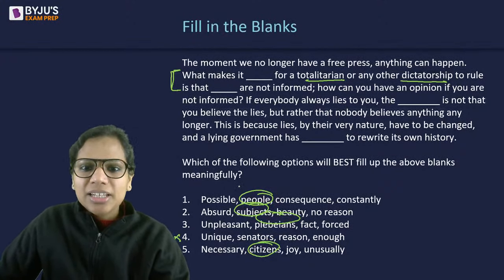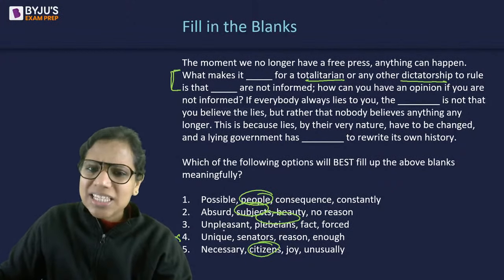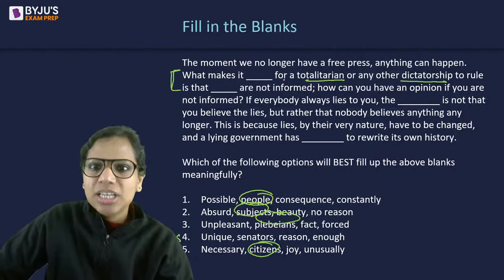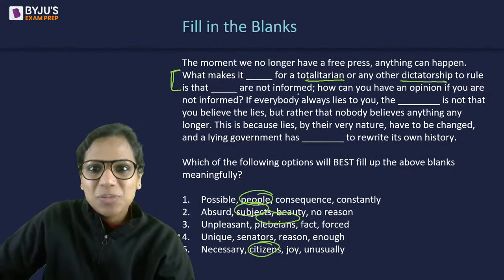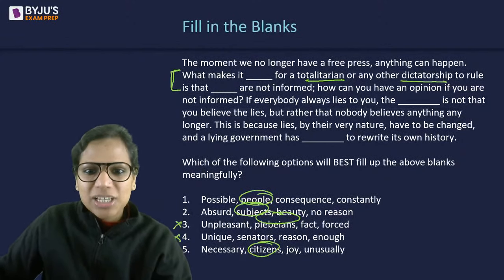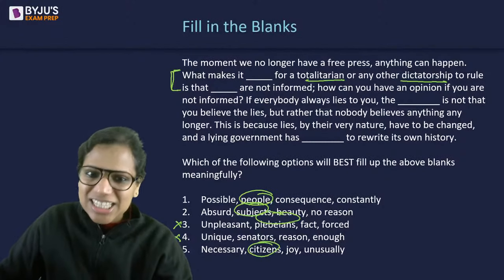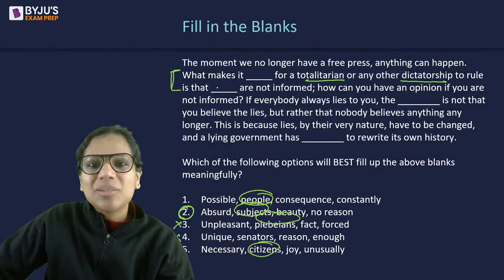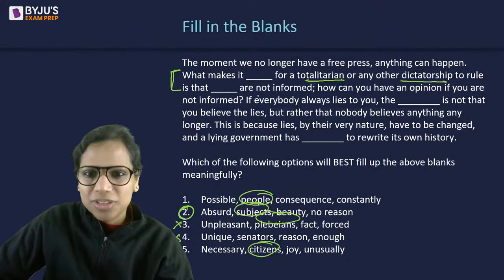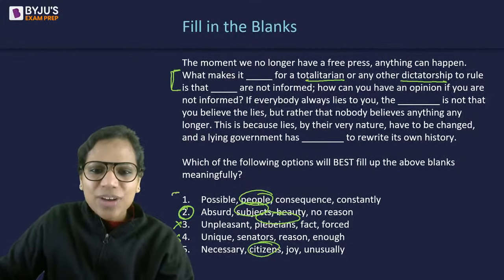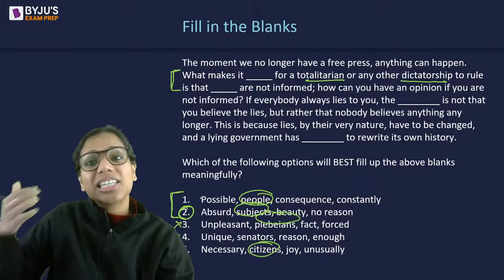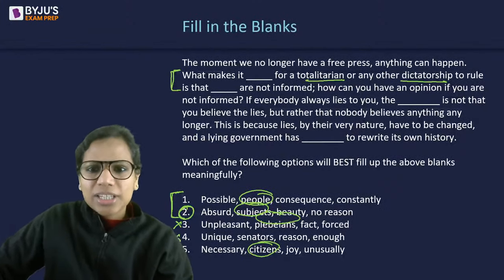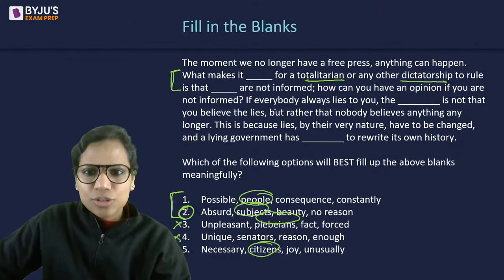Then, what makes it unpleasant? Will this fact make it unpleasant for a totalitarian regime to rule? It will make it easy for them, in fact, that people are not informed. So unpleasant is eliminated, necessary is eliminated. Absurd? Why will it become absurd if people are not informed? So, in fact, the very first blank here is the easiest in order to eliminate. Still, let's have a look at the other blanks also.